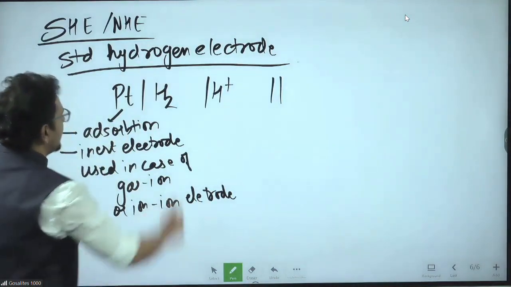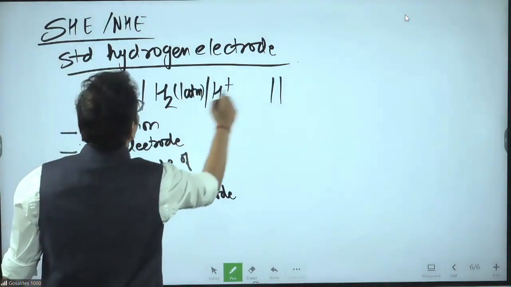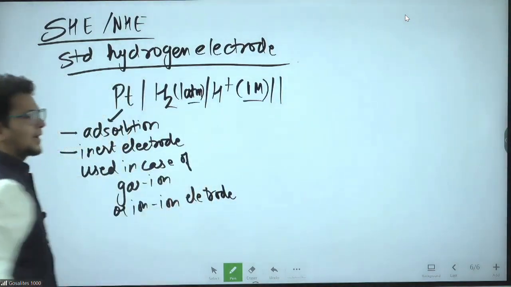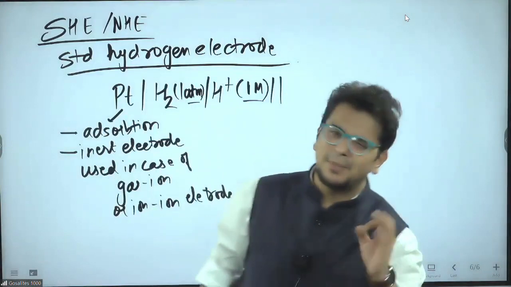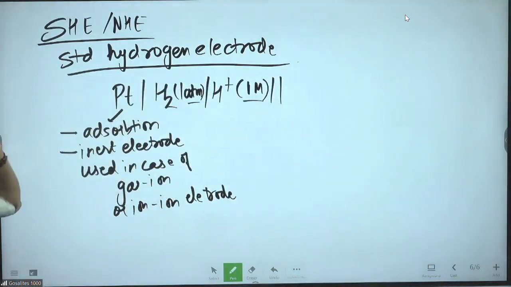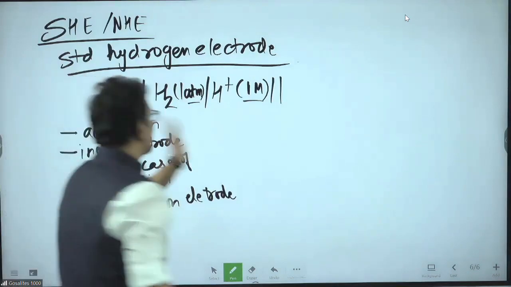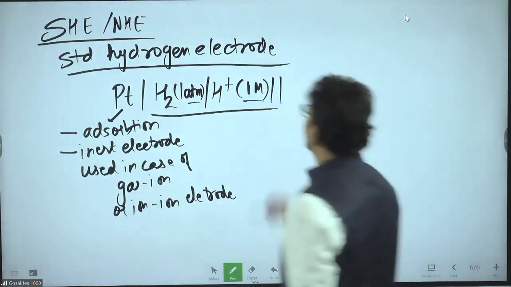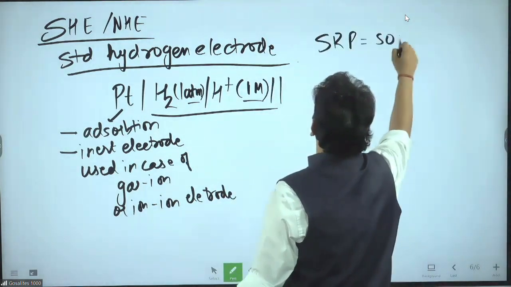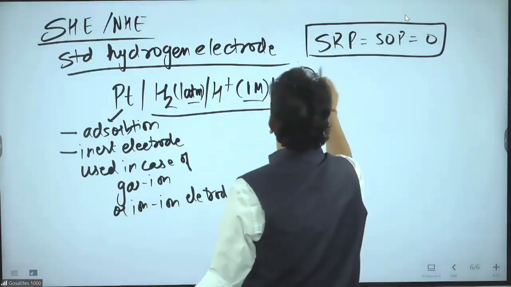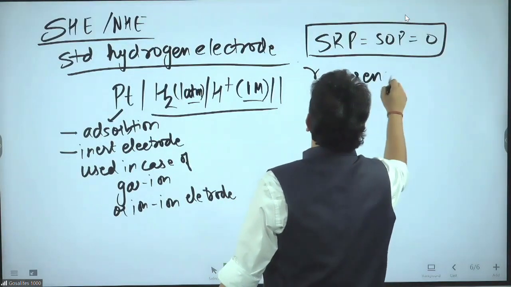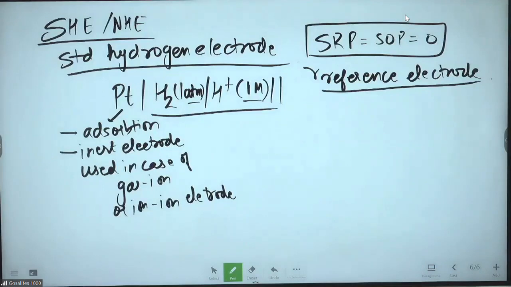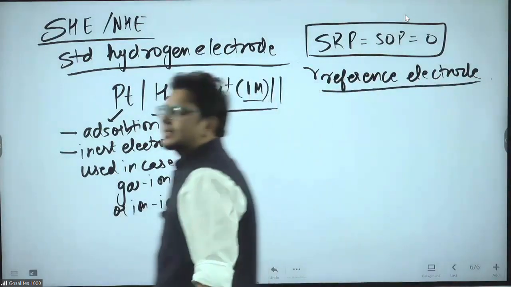Less reactive metals. So let's say hydrogen you take at 1 atm or 1 bar, H+ you take at 1 molar. This is called standard: 1 molar, 1 bar. Remember I told you standard means 1 molar, 1 bar. 1 bar and 1 atm are nearly the same. Both should be 1 molar and 1 bar. And this is the hydrogen electrode. Its SRP and SOP are taken equal to 0. This is our reference electrode. Using this electrode, we find the value of SRP and SOP of other electrodes.